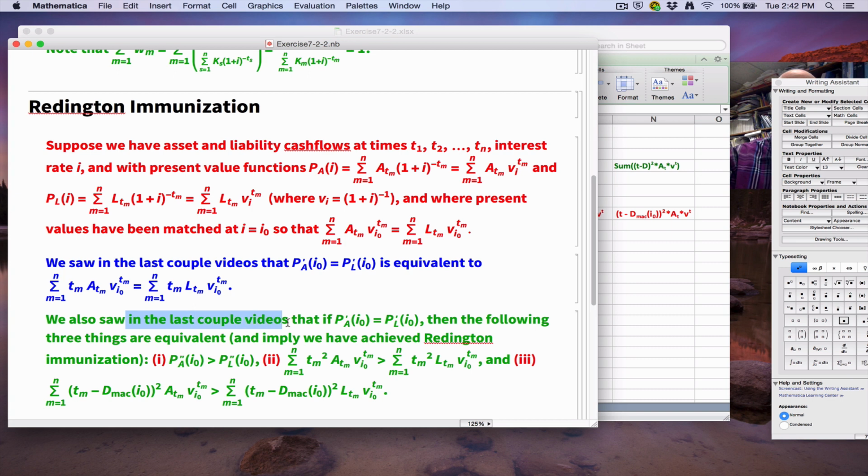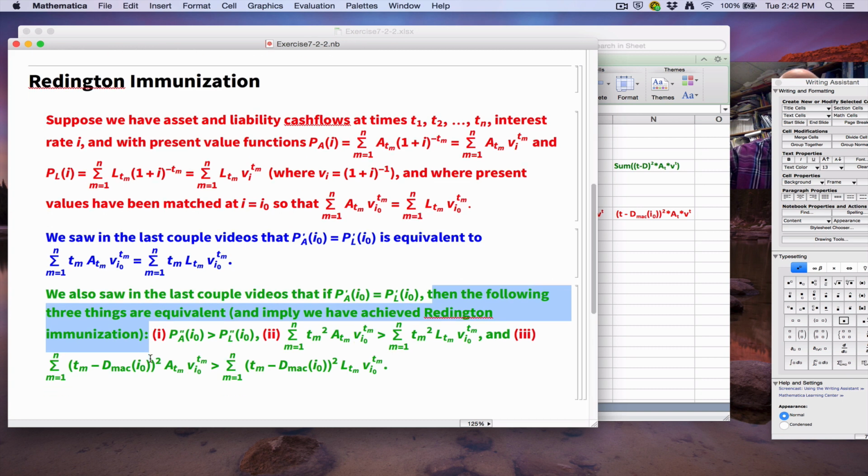Furthermore, we also saw that if we assume these derivatives are equal, then the following three things are equivalent and imply we have achieved Redington immunization. The second derivative of the asset cash flow present value is greater than the second derivative of the liability cash flow present value at i0. This summation is greater than this summation, and this summation is greater than this summation. Okay? So these are the kinds of things you're going to want to be thinking about, pausing the video and writing down as we now go back to the spreadsheet so you can follow what I'm doing. Keep that in mind, and have a sheet of paper so you can refer to those things.